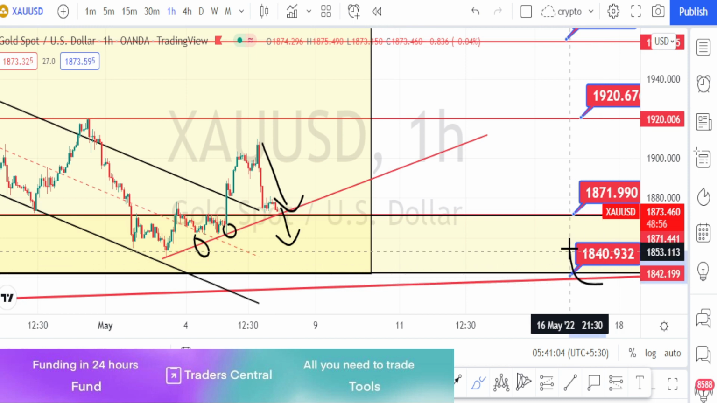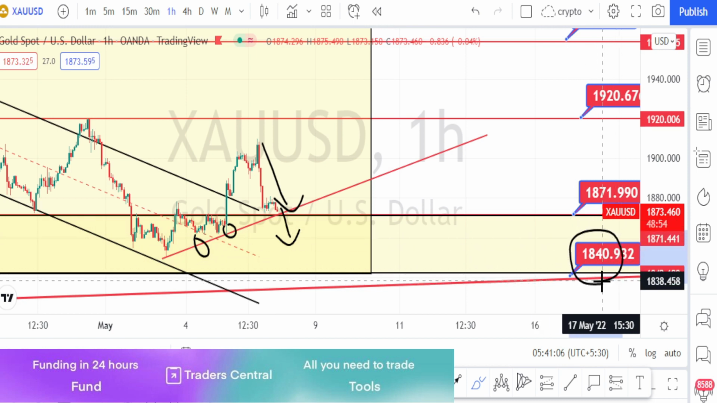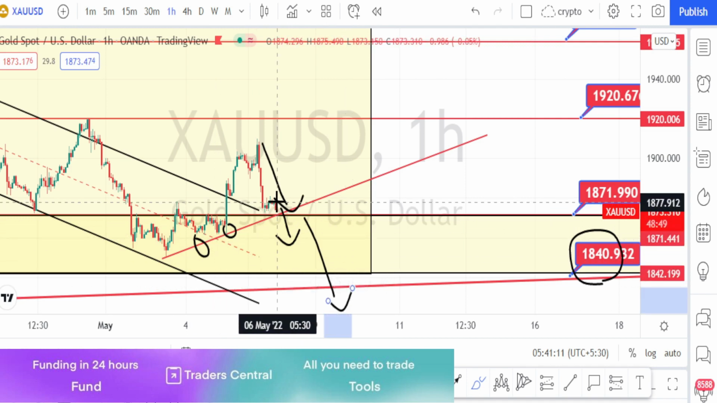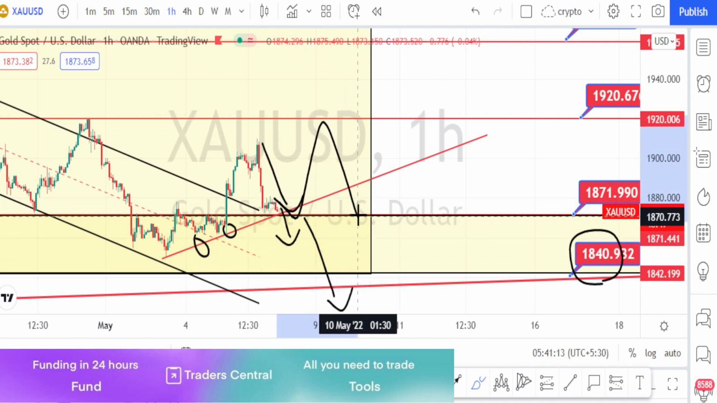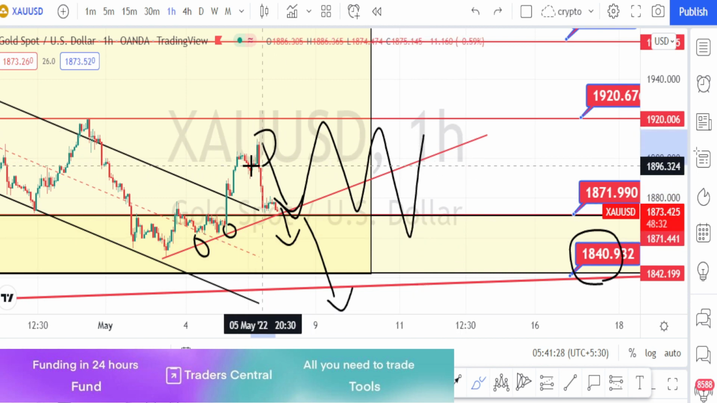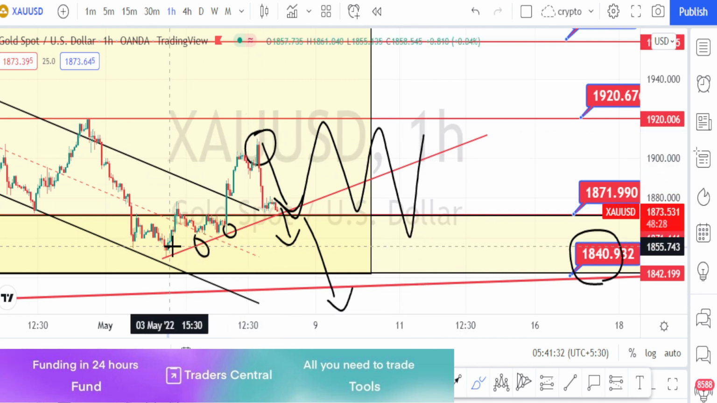Only when the price action breaks the support level of 1840 will it be a bearish trend reversal. Otherwise, we can expect the sideways market to continue in the hourly time frame, because we are noticing a weaker bullishness and bearishness also.